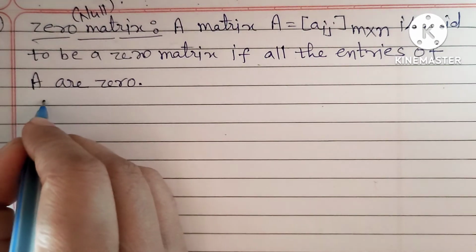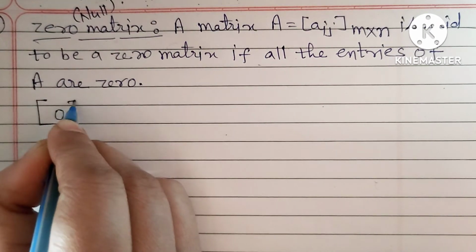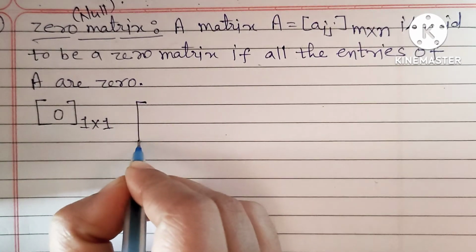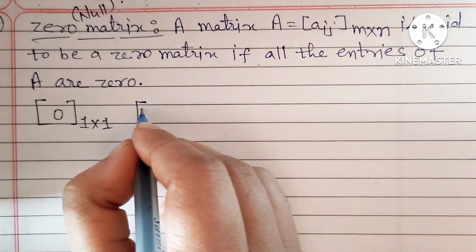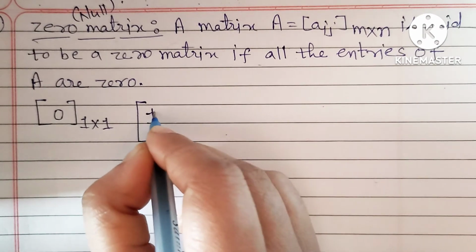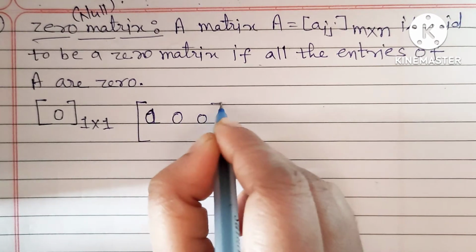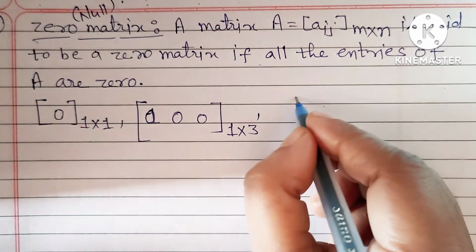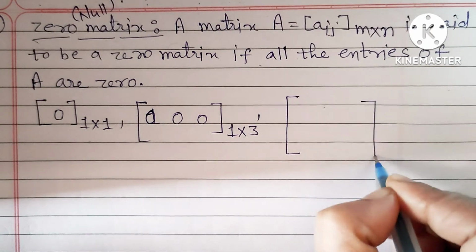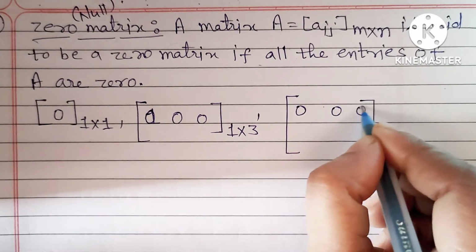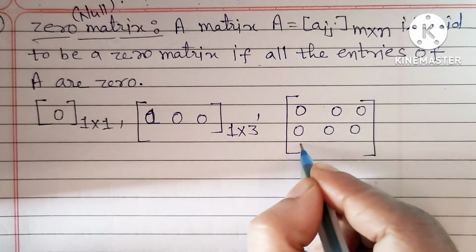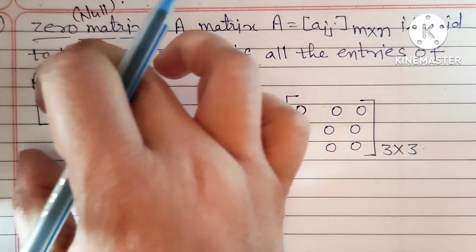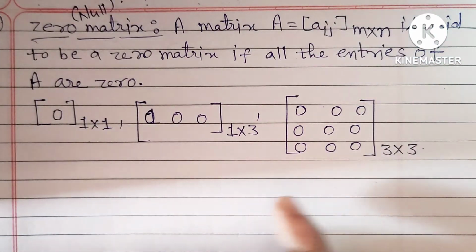सो कंसीडर द एग्जांपल. यू कैन कंसीडर द 1 क्रॉस 1 मैट्रिक्स, दैट मीन्स जीरो. यू कैन कंसीडर 1 क्रॉस 3 मैट्रिक्स, दैट मीन्स 1 रो and 3 columns, 0 0 0. This matrix is called 1 cross 3 matrix. This is also a null matrix. You can consider 3 cross 3 matrix, 0 0 0 0 0 0 and zeros. This is 3 cross 3 matrix. So these are the examples of the null matrices.